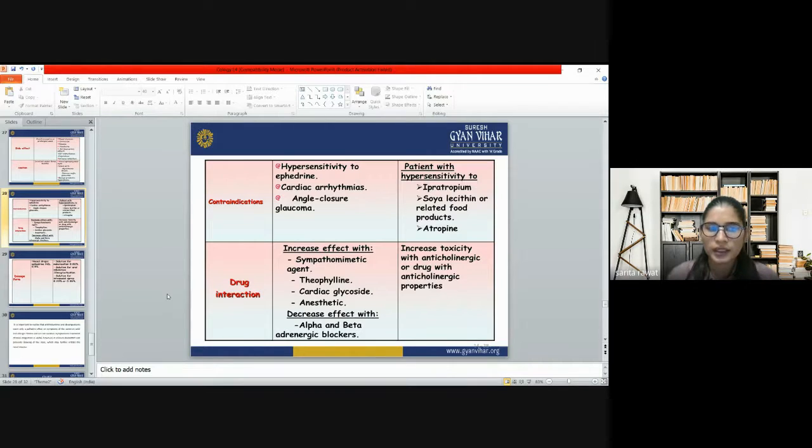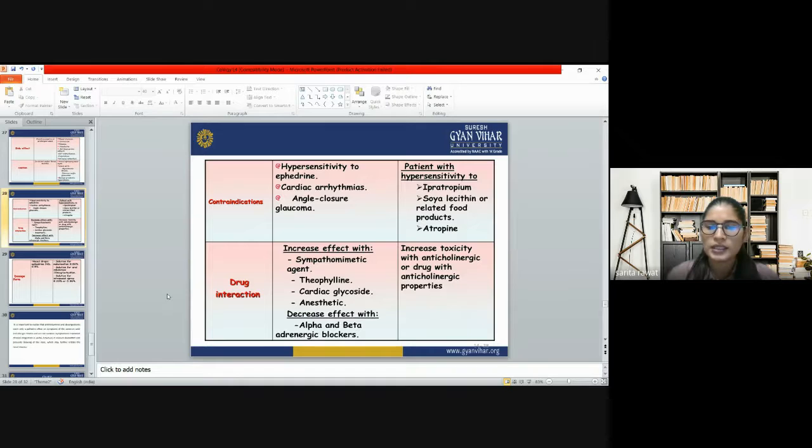Then we have drug interactions. There is an increased effect with sympathomimetic agents, so it is not recommended to use it with sympathomimetic drugs. It is also not recommended to use it with theophylline, cardiac glycosides, and anesthetics.